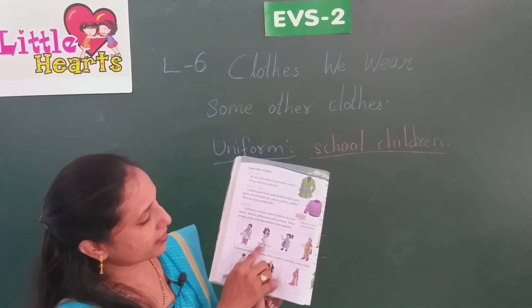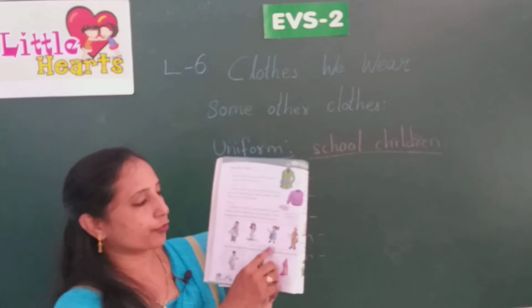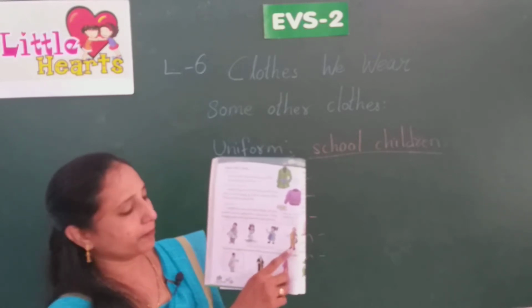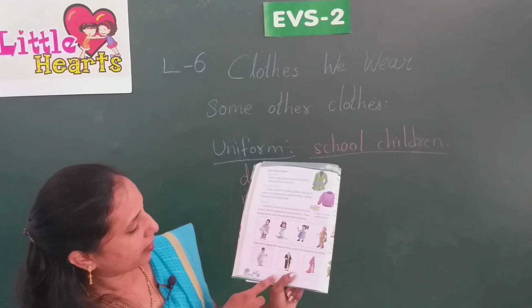She is a nurse and a plus symbol is given here. Uniform, she is a student. He is a postman. And he is a businessman.